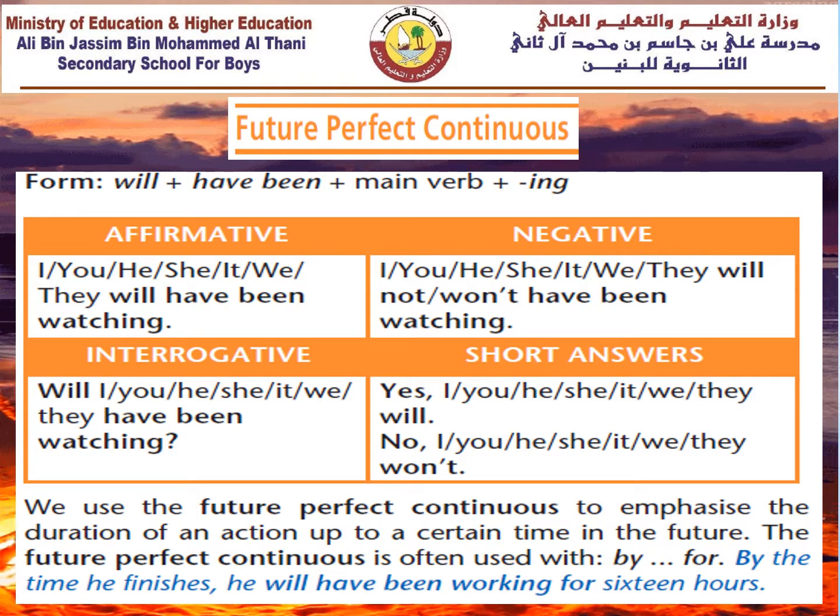Let's come to the use of this tense. We use the future perfect continuous to emphasize the duration of an action up to a certain time in the future. The future perfect continuous is often used with by, for example, by the time he finishes, he will have been working for 16 hours.